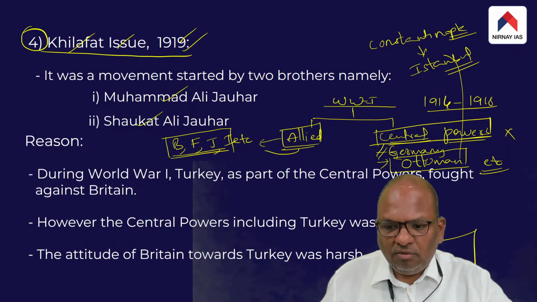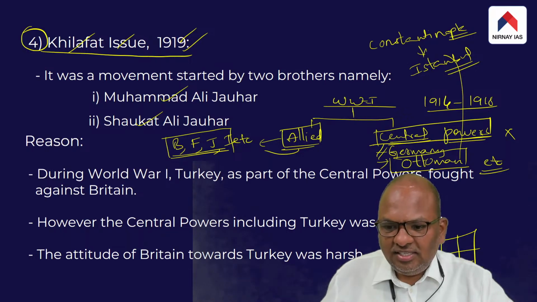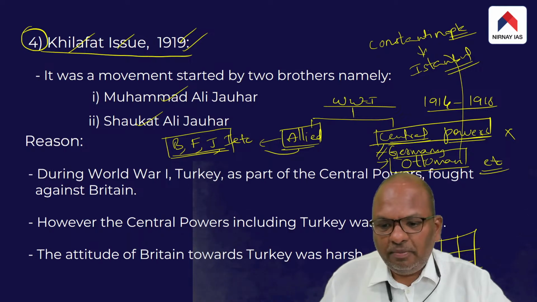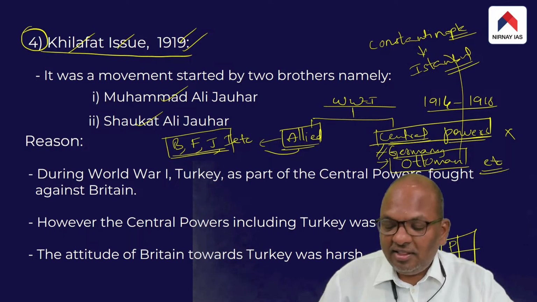Britain, after World War One, occupied the whole of it, divided it into various parts, and declared them independent countries. So Britain declared Turkey as one, Jordan as another, Syria as one, Iraq as another, Palestine as another.